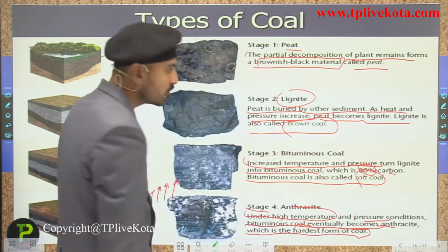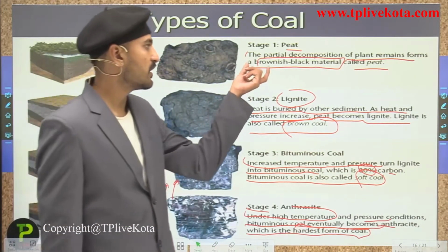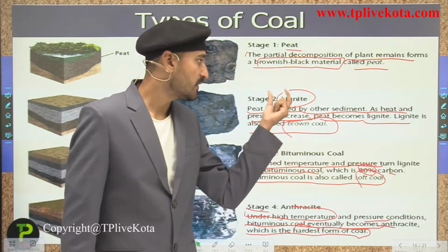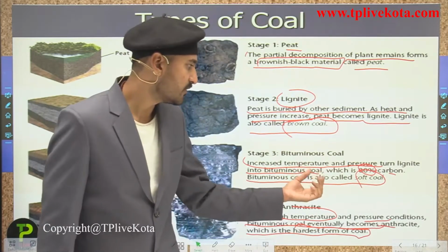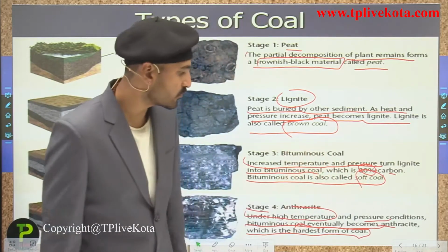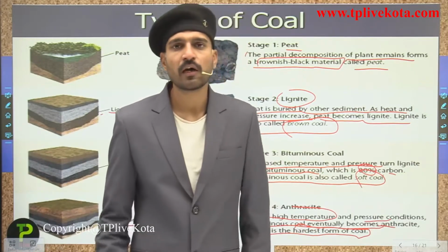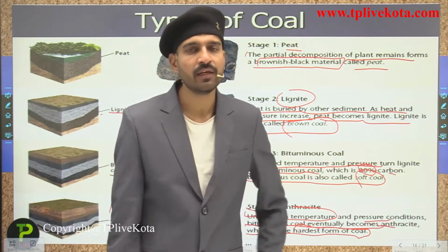Here, students, you can see that the brownish black material is termed peat. The brown coal is lignite. The soft coal is named bituminous coal, and the hard coal is named anthracite. We are also going to see how much carbon content they have in them.